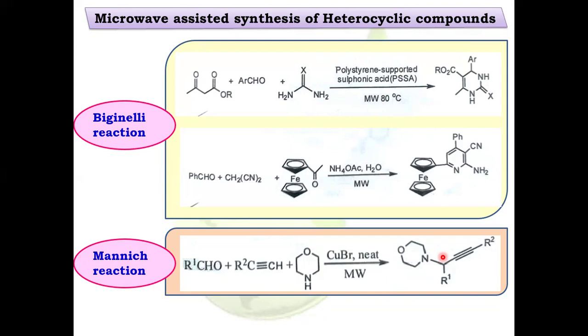We have seen the alternative energy sources for performing chemical reactions. Among that, we have seen microwave assisted synthesis for various conversions. So with this, we are winding up the session. And in the upcoming session, we will have ultrasound irradiated organic conversions and the synthesis of heterocyclic compounds.